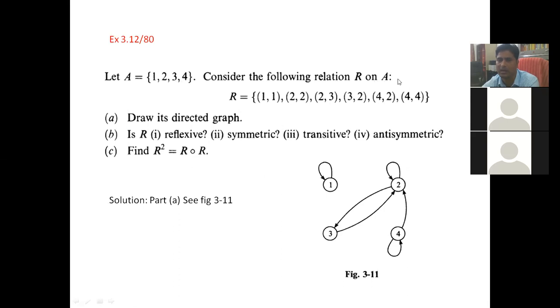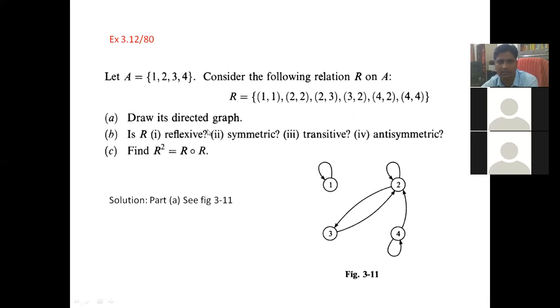Consider the following relation R on A. R equals {(1,1), (2,2), (2,3), (3,2), (4,2), (4,4)}. Draw its directed graph. We discussed already how to draw a directed graph. You put all the elements in a plane: 1, 2, 3, 4.